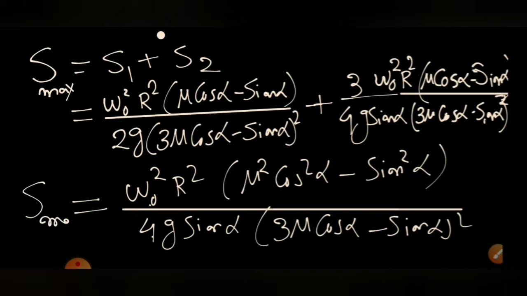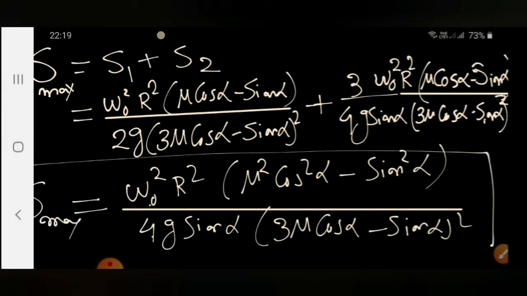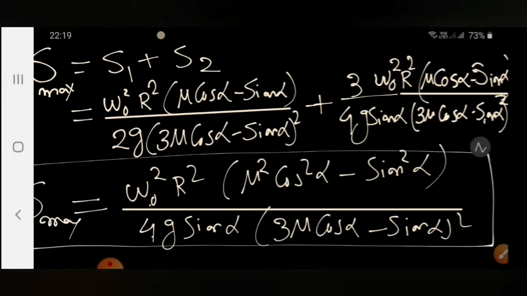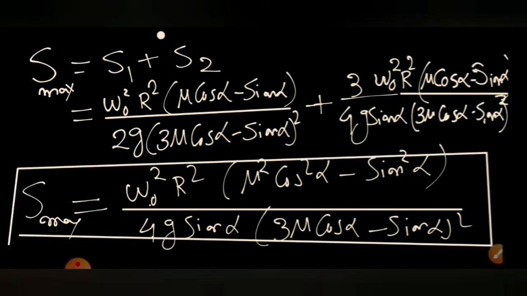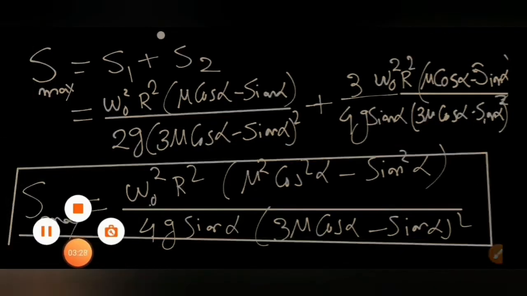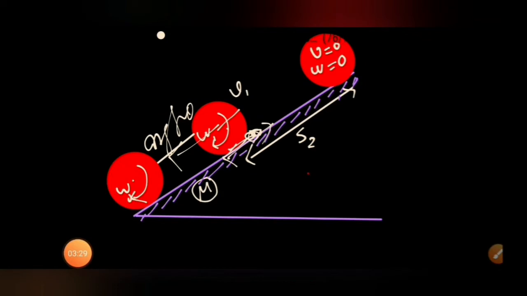This way we got the x maximum that the body will travel up the incline, which we can calculate. This is our answer. If we summarize what happened in this problem: initially the cylinder was given omega naught alone in a clockwise sense, an angular velocity and no translational velocity. Friction force acted on it, which increased the linear velocity in the up direction and decreased the omega.